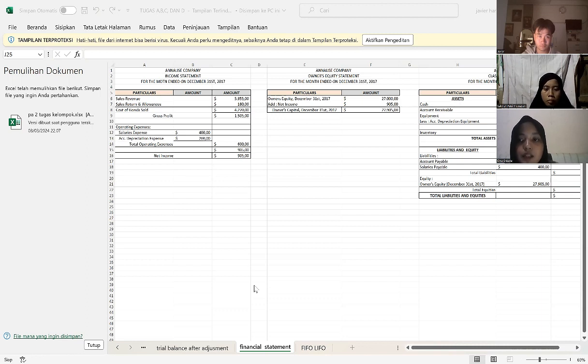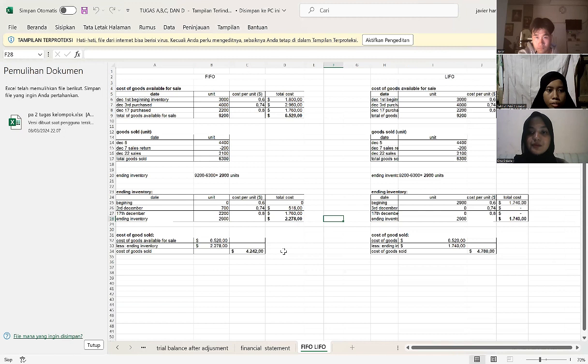Account payable plus salaries payable. Obtain total liabilities of 6,360. Then added with the second part, equity, namely final capital of 27,905. From the result of this addition, the total liabilities and equities are 34,265. Next will be presented by Kina. To Kina.